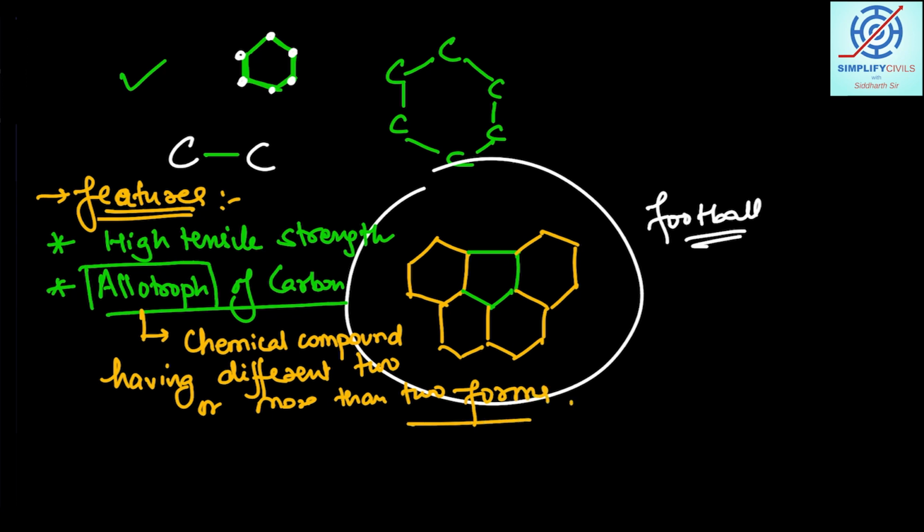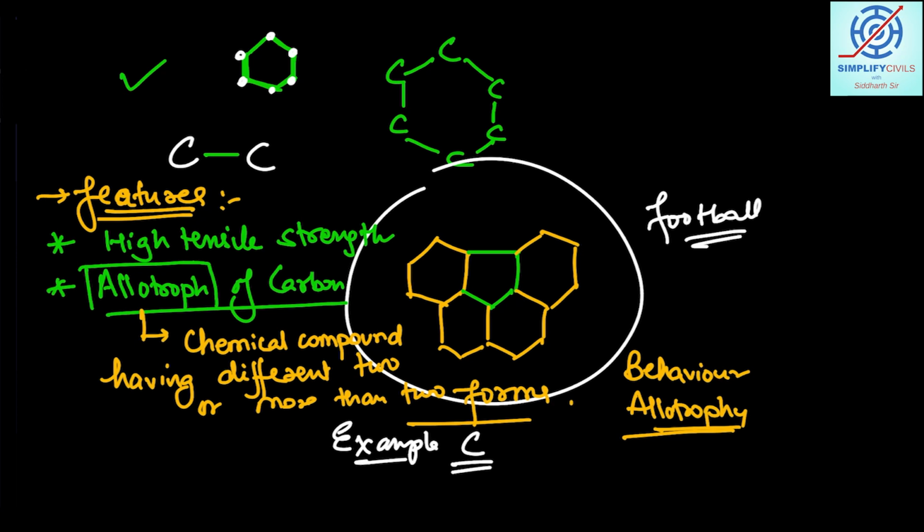So these particular structures will be called allotropes, and the behavior will be called allotropy. This is a technical term in chemistry. Allotropy means, taking the example of carbon, what are the allotropes of carbon? There are different structures made up of the element carbon.